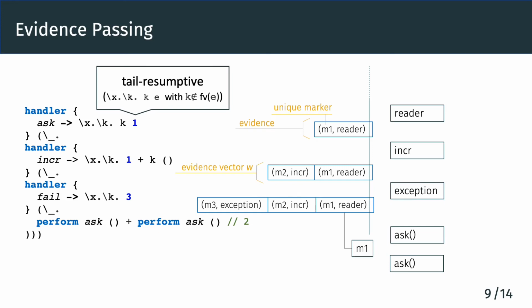Therefore, we can evaluate the handler in place and get a result 1 as the result of ask, and keep evaluating. We can then hit the second ask and get another 1. Compared to the previous evaluation, this time the evaluation is a straight line, which means that it does not change the control flow at all. This is thus much more efficient than the previous one.